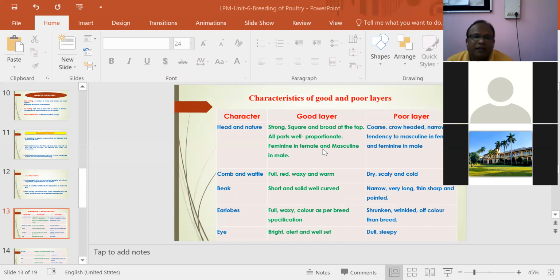Eyes in a good layer should be bright, alert, and well set. In a poor layer, dull and sleepy.